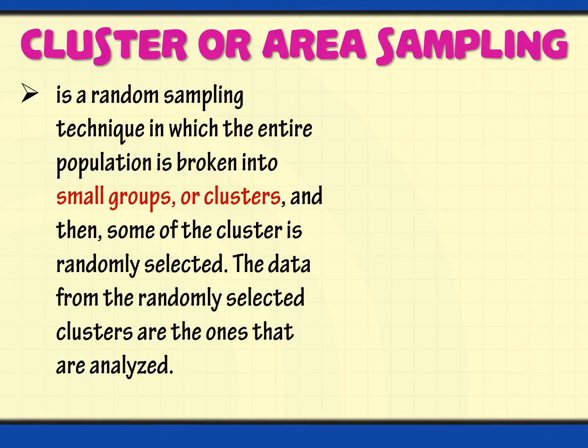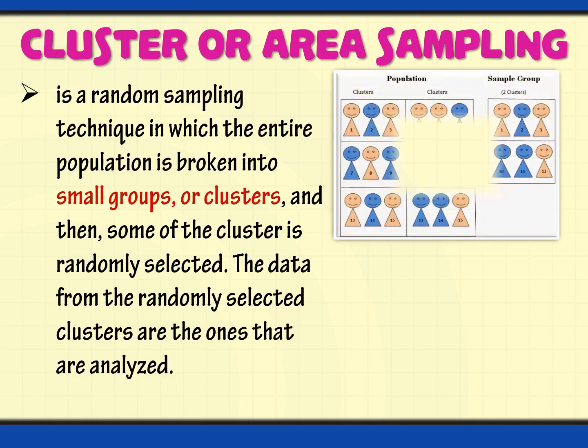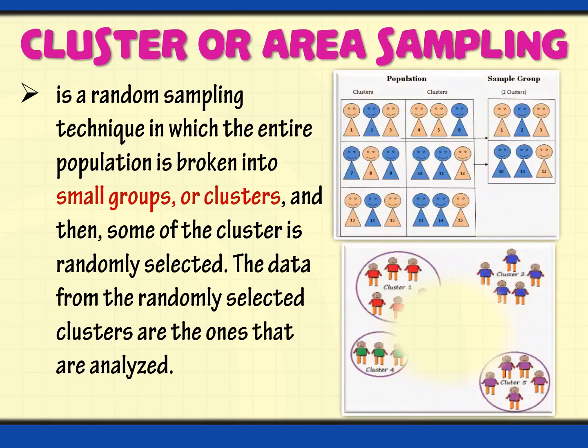And lastly, we have the cluster or area sampling. This is a technique in which the entire population is broken into small groups or clusters, and then some of the clusters are randomly selected. So the data from the randomly selected clusters are the ones that are being analyzed. For instance, our clusters are cluster 1, cluster 2, cluster 3, cluster 4.